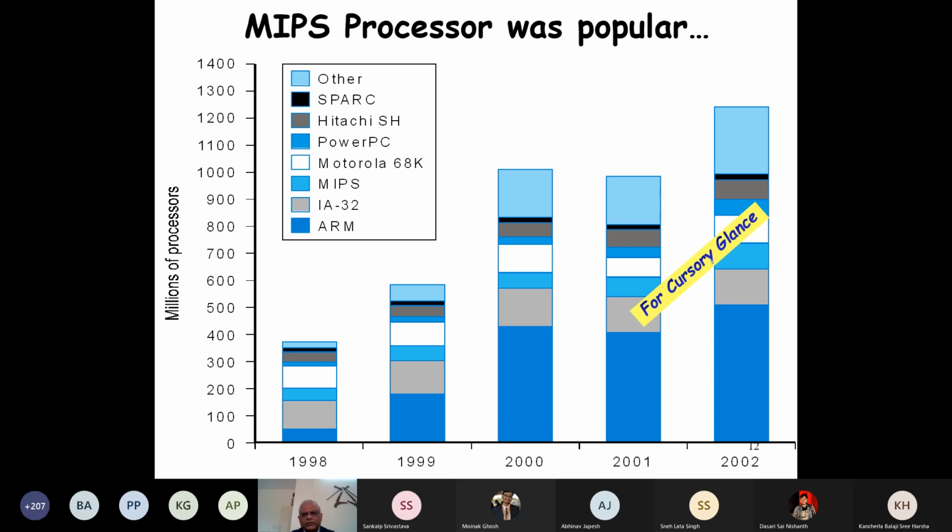And that was way back in 2002. And now the contrast is even more. A large number of small computers, small processors, are manufactured by ARM, many times more than what Intel manufactures.